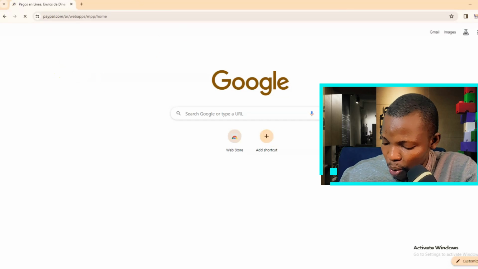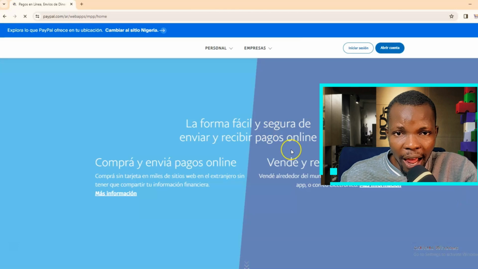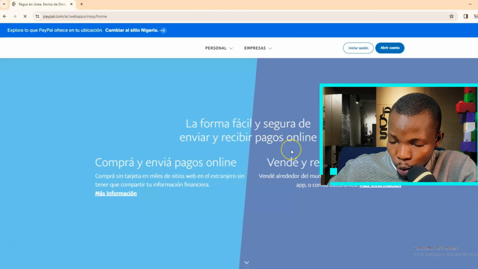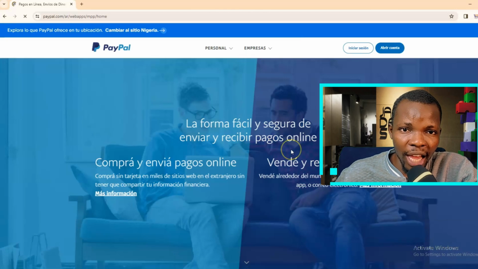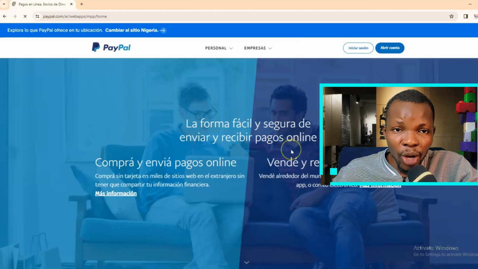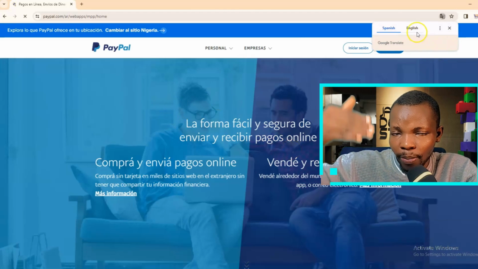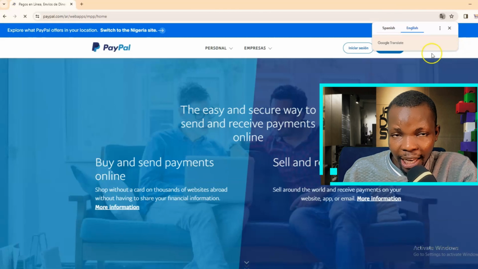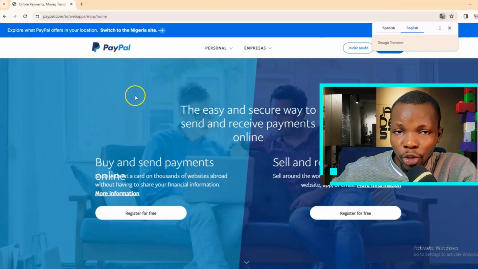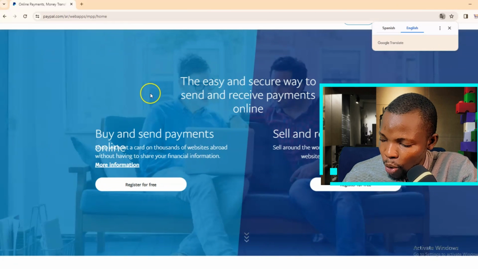Now, if the page appears in English, you are in luck because it's meant to appear in Spanish language. And what are you going to do? All you have to do is to just right click on the page and go to where they write translate to English, and just click on that, and it will automatically translate from Spanish to English language for you. Now, if it doesn't translate immediately, there's a particular place up there that pops up where they write Spanish and English. So you'll see that the Spanish is selected, so just tap English and automatically it will move to the English side and it will start translating the entire page into English language.